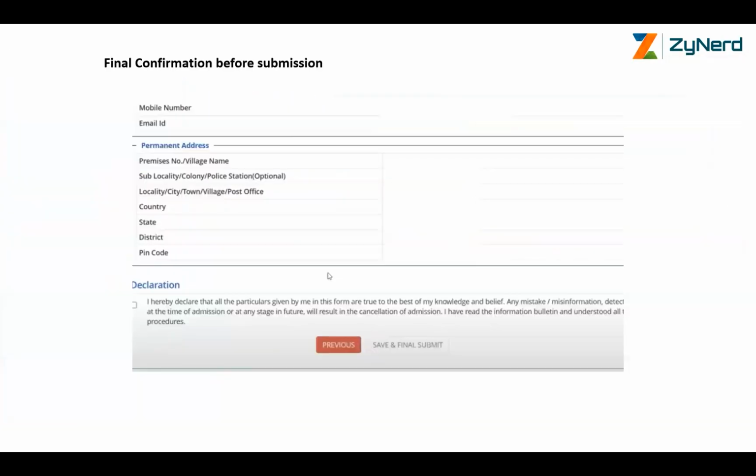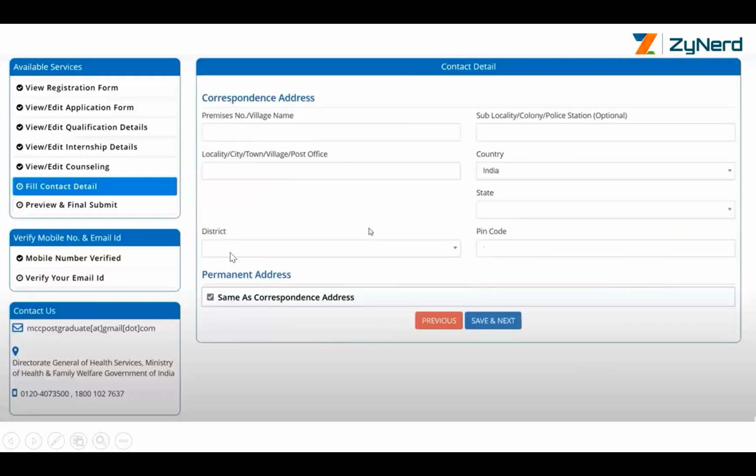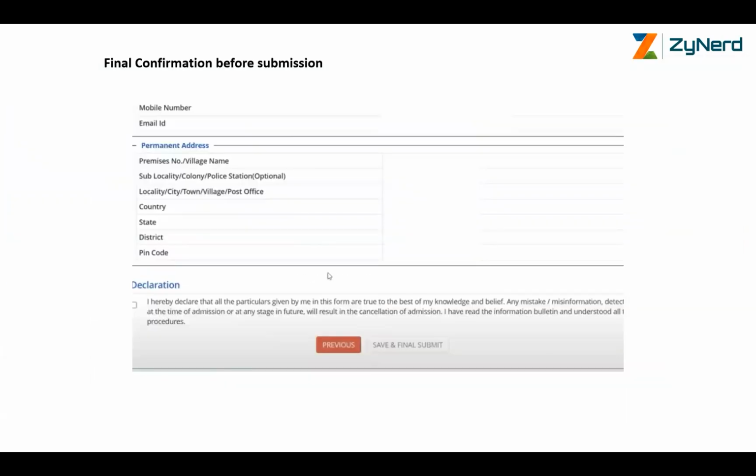And for final submit, you will be given an option to preview. The entire form will be available, right from the name and details to the permanent address part. Everything will be available. Declare and say save and final submit. Once you submit here, no coming back. That is your form. You will not be able to change data.